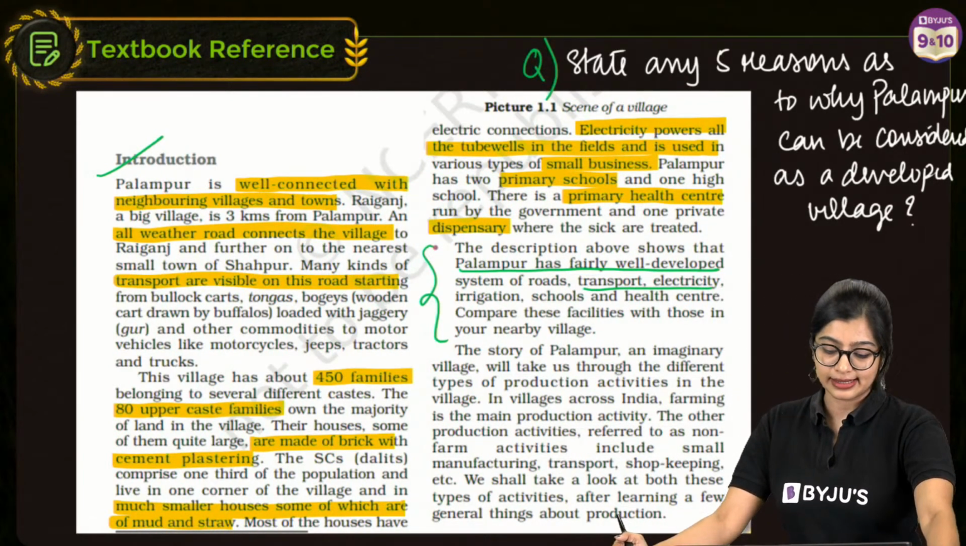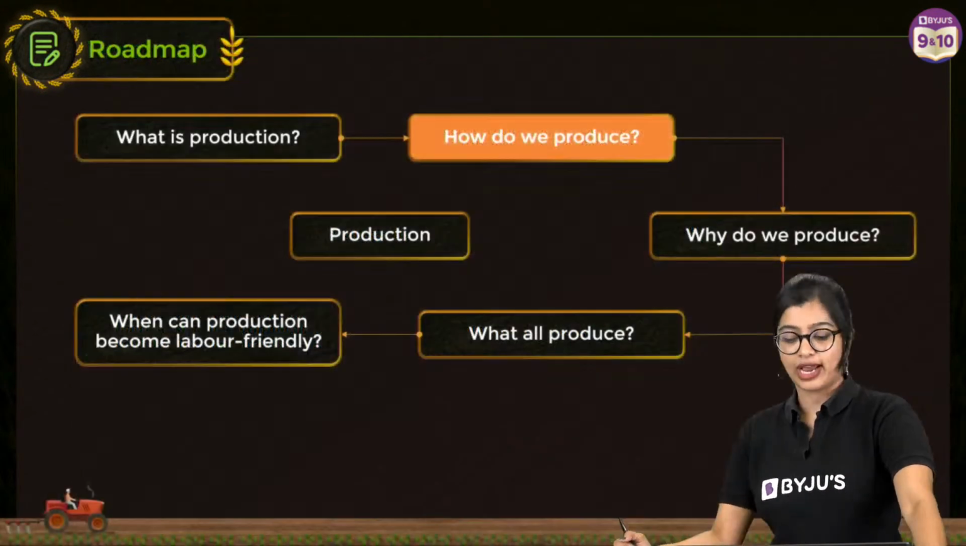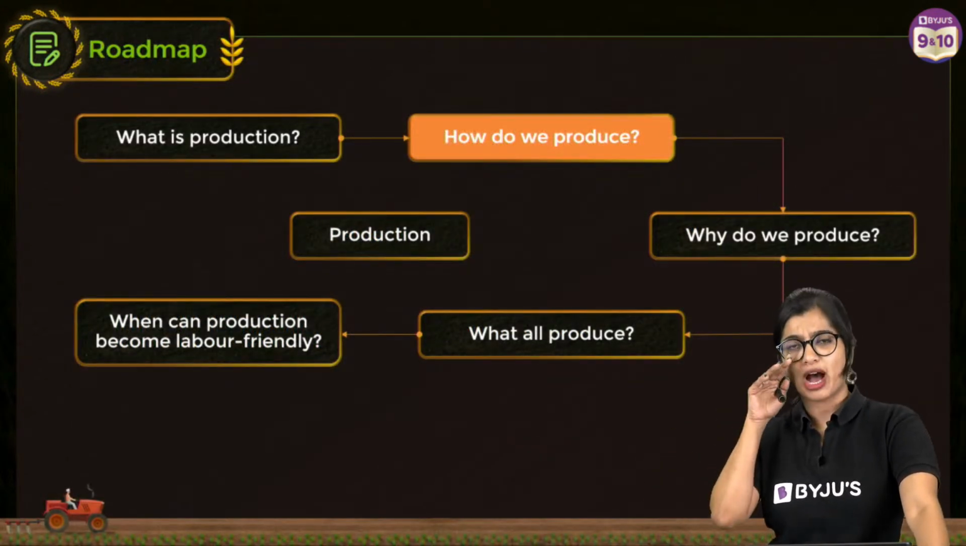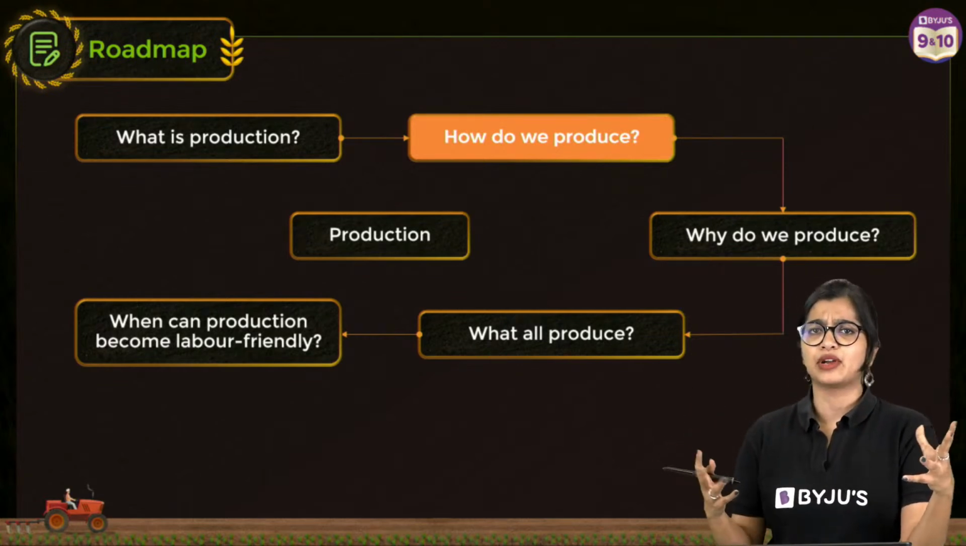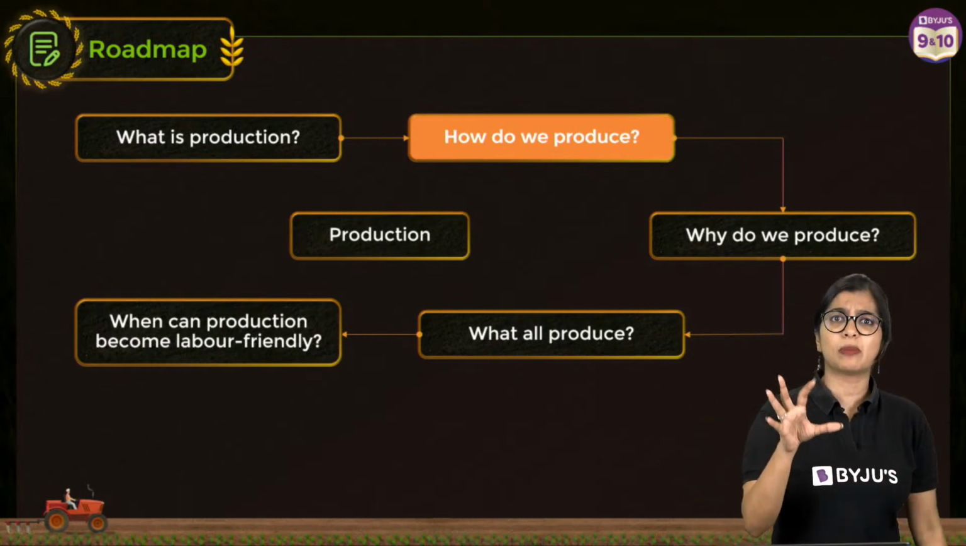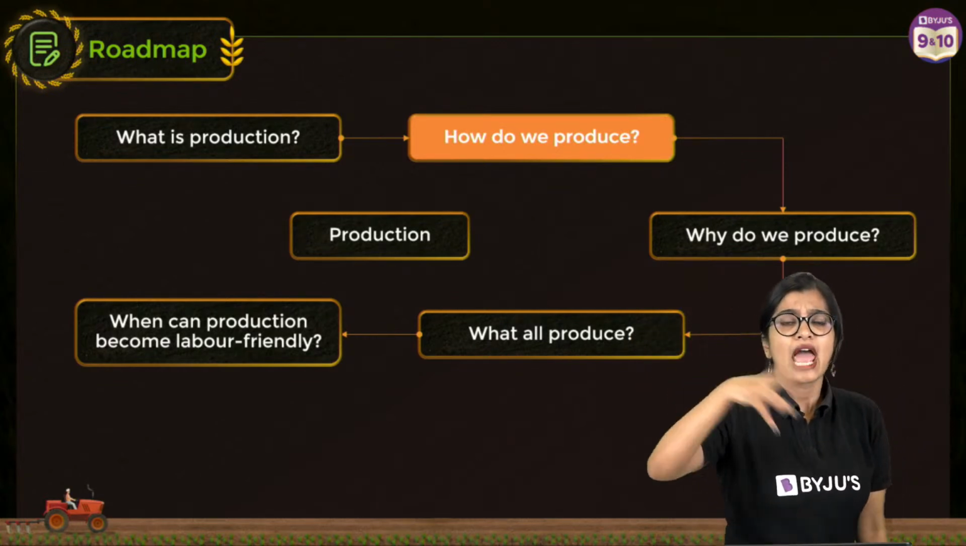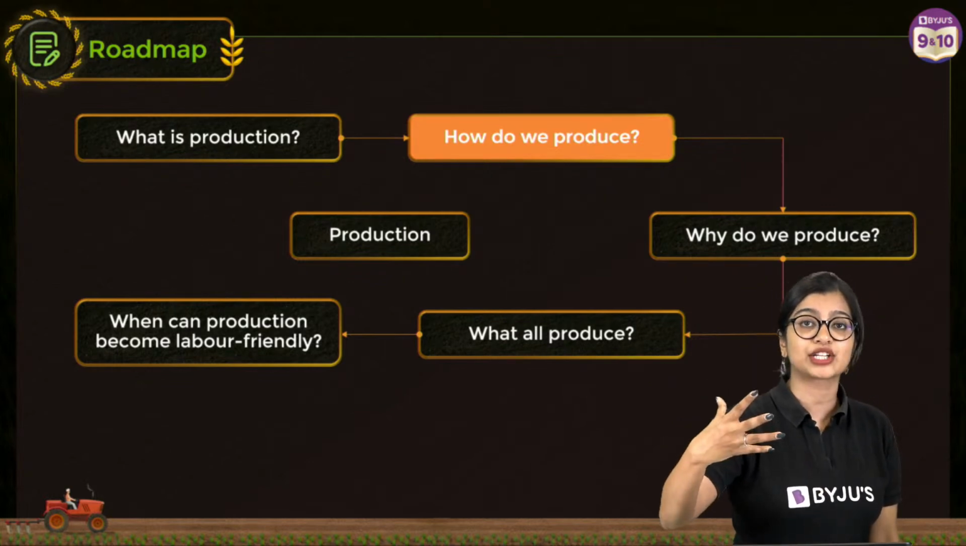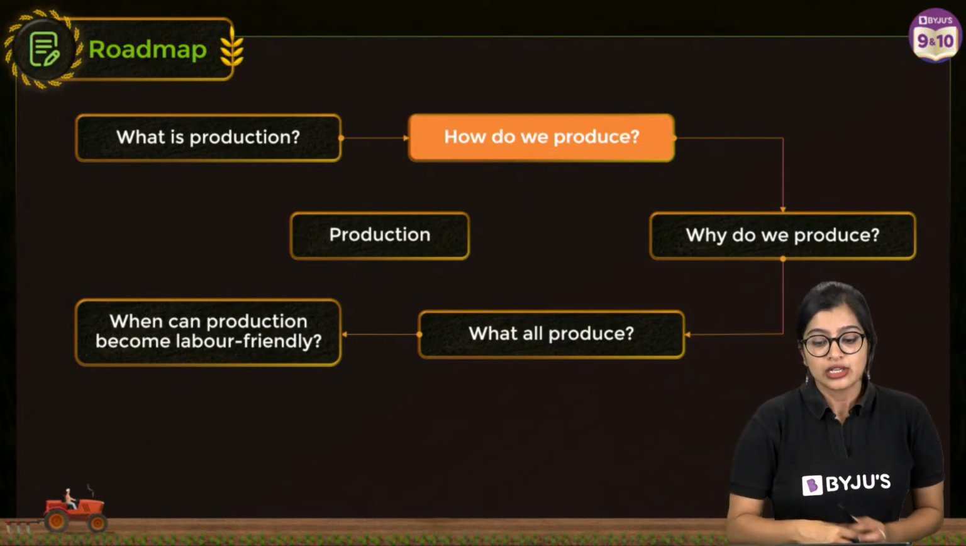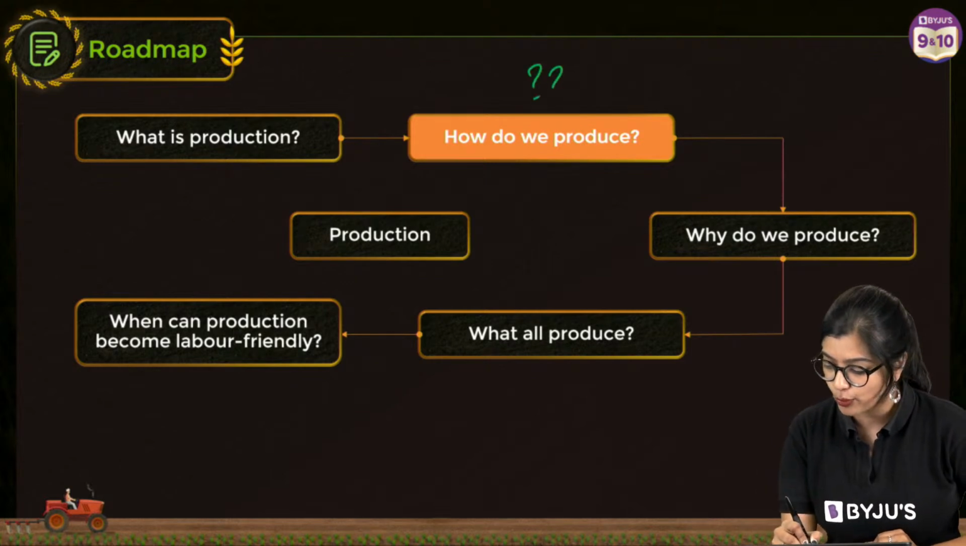So now let's understand a little bit more about how production happens. So now we know that production is basically that there is some material input and we are able to produce or manufacture something or get an output. So how are we able to do it, right?